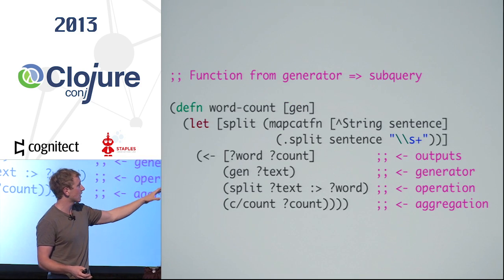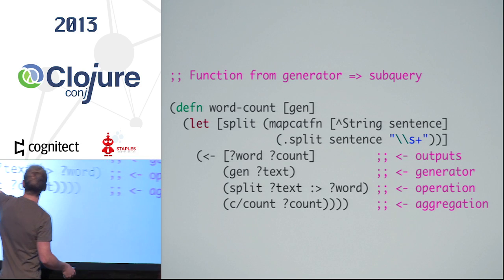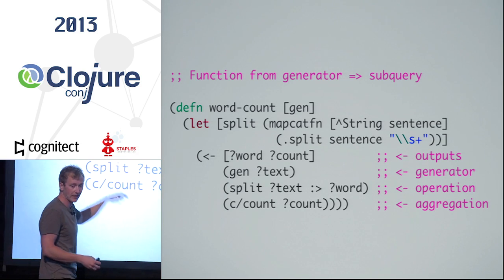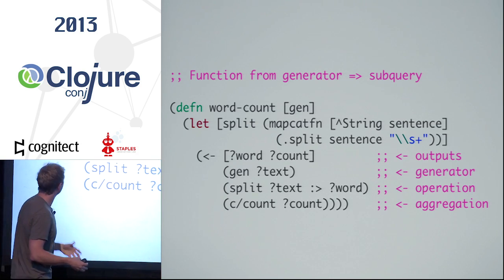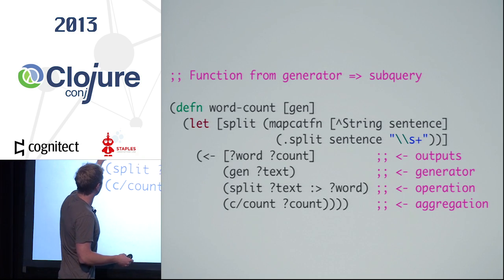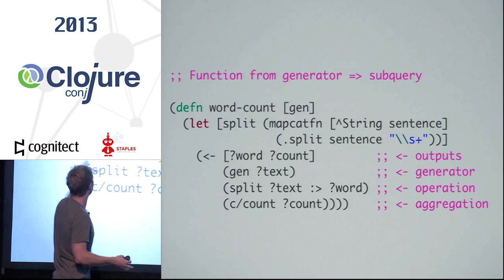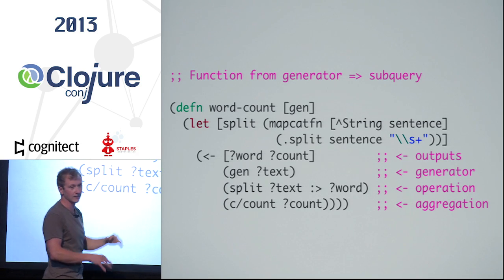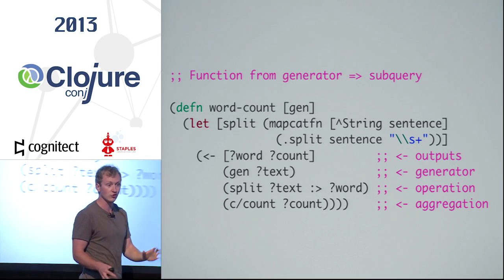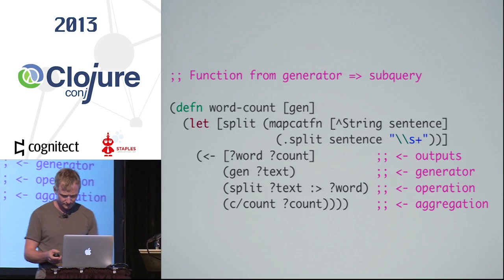So word count, as we saw before, is just a function that returns one of these. They're first class, you can pass them around, you can construct them. We're taking in the generator and then defining the subquery which creates word and count. As I said, the return value of this is a totally valid generator in its own right.